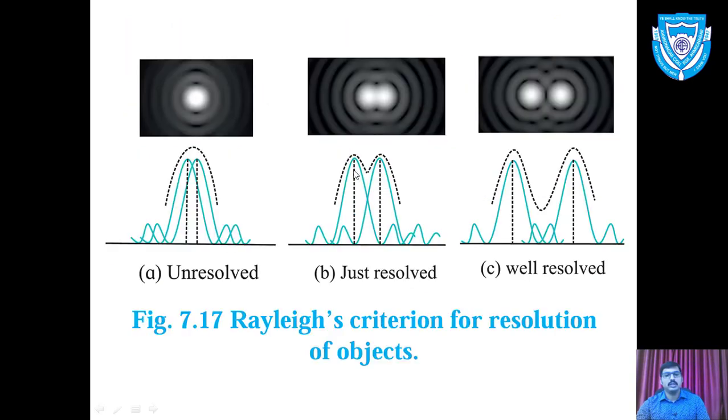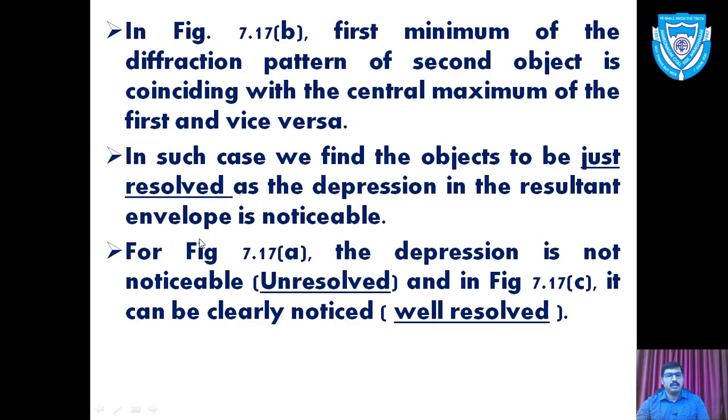This depression between the central maxima of the first and second is responsible for the two separate images. In figure A we have the unresolved condition and in figure C well resolved, which we have already explained.